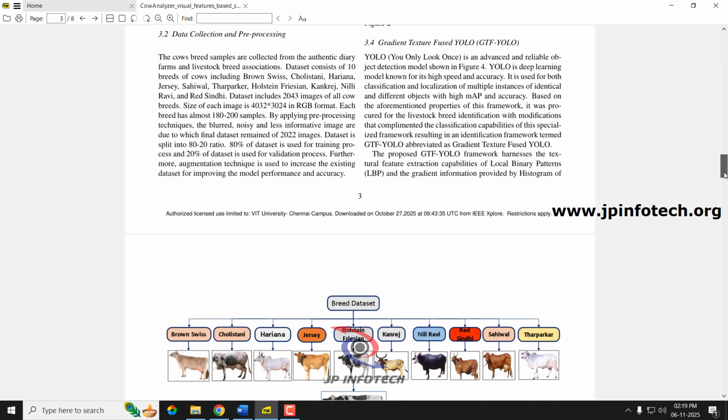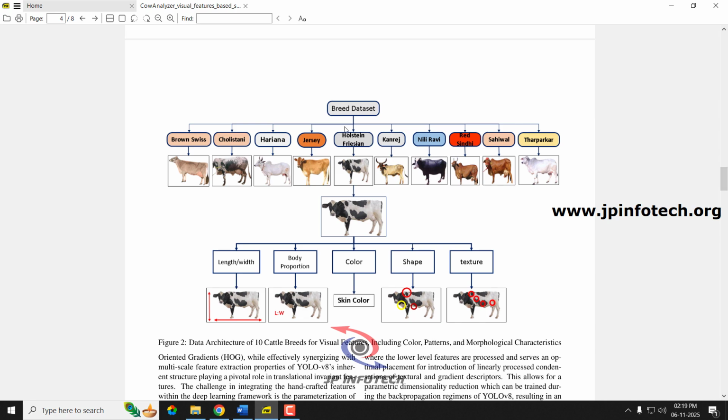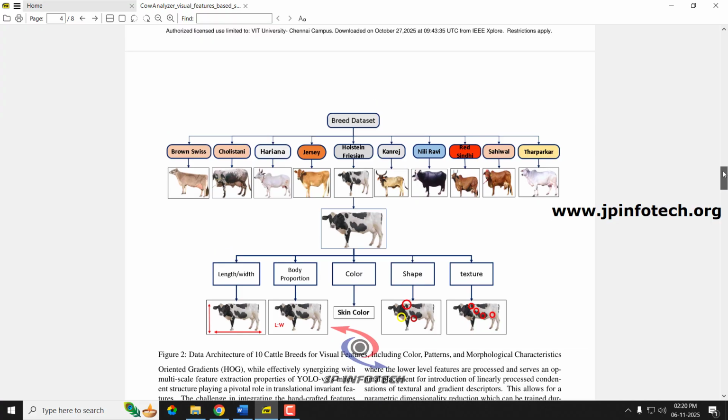Here you can see the breeds that they have used: Brown Swiss, Cholistani, Haryana, Jersey, Holstein Friesian, Kankrej, Nili Ravi, Red Sindhi, Sahiwal, Tharparkar. So these are all the datasets that they have taken in the base paper.